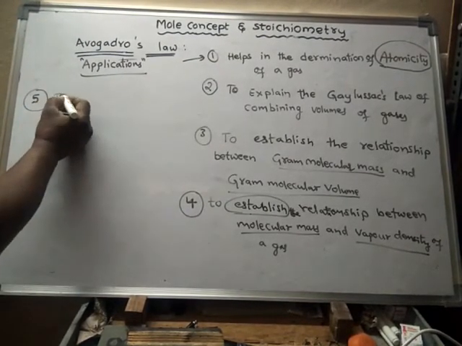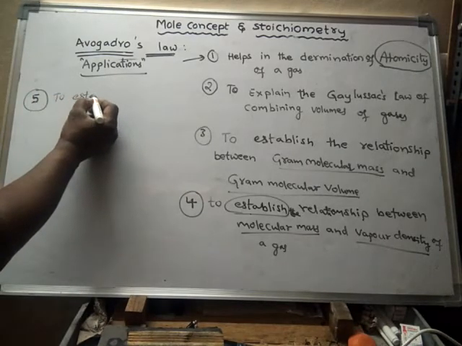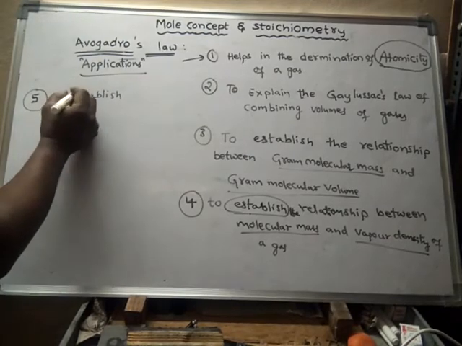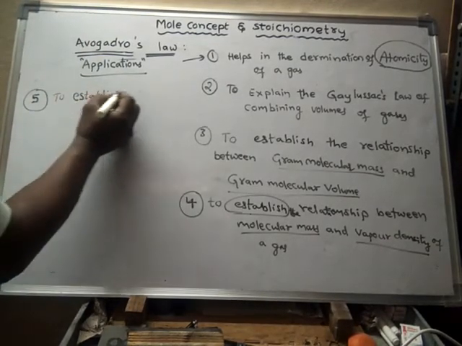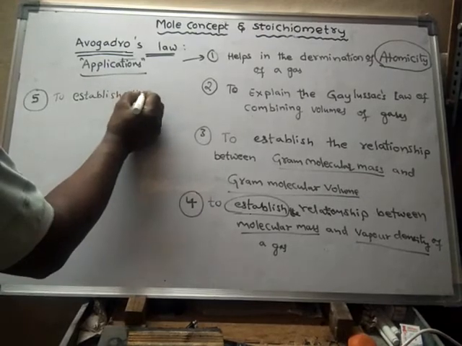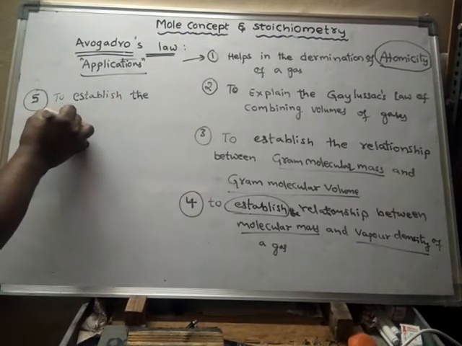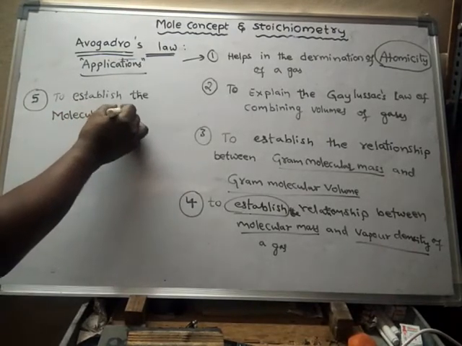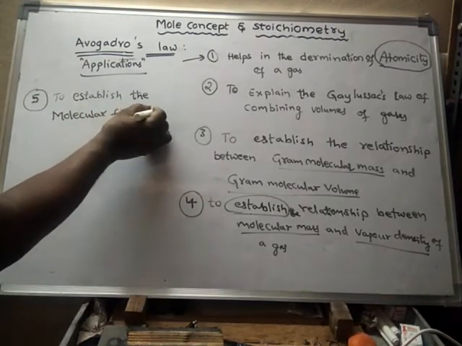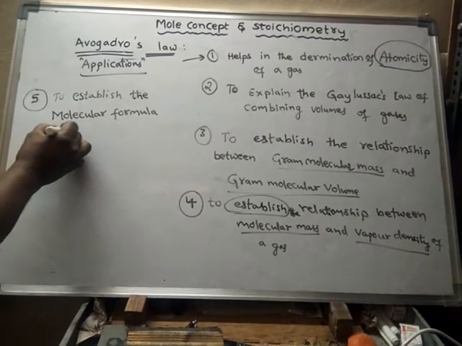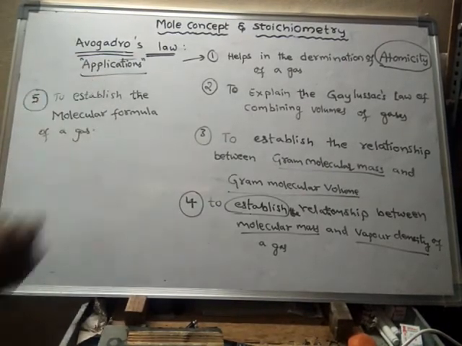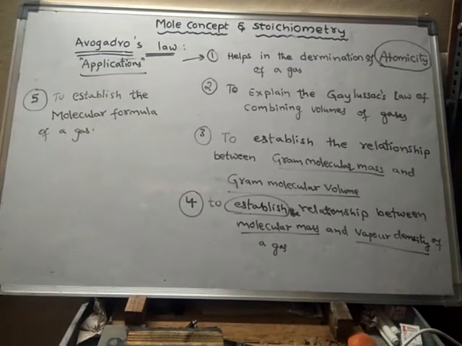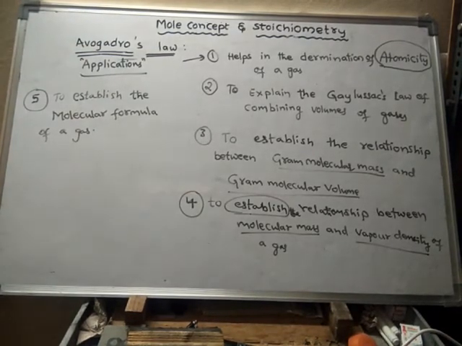So the molecular formula of a gas can also be established with the help of Avogadro's law only.